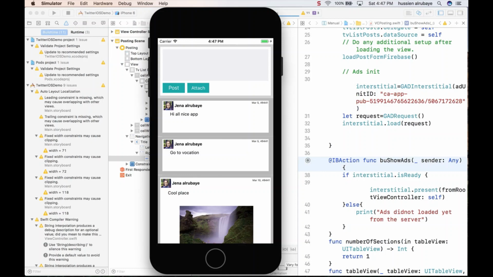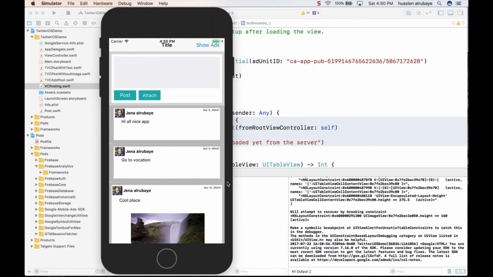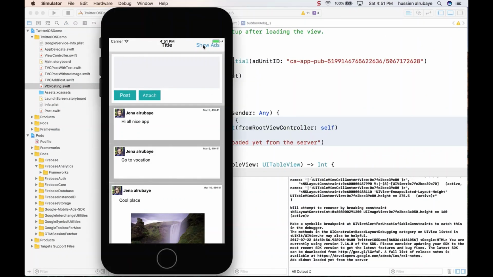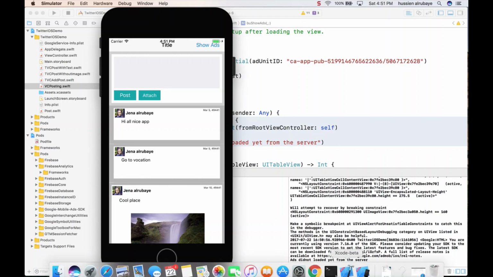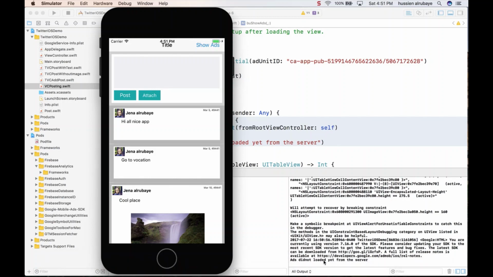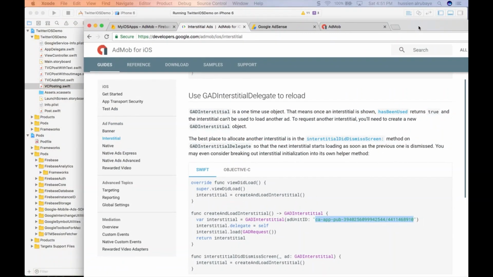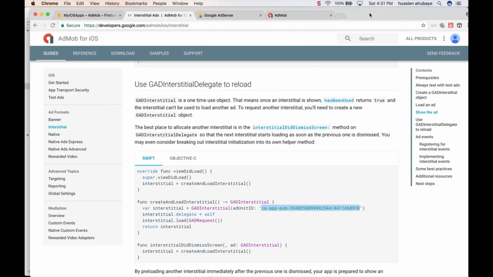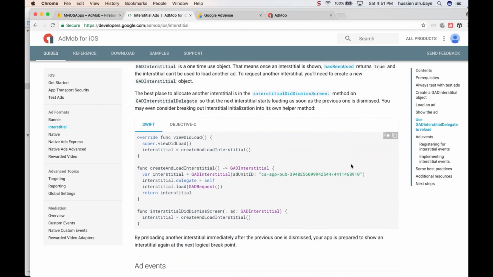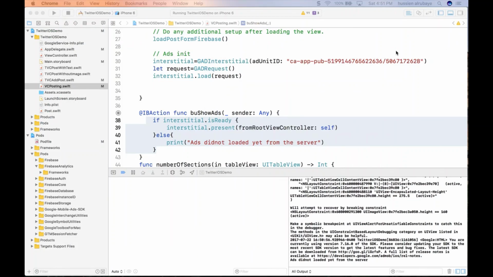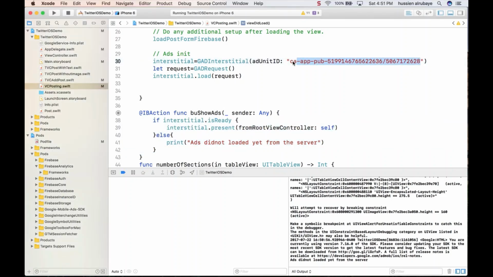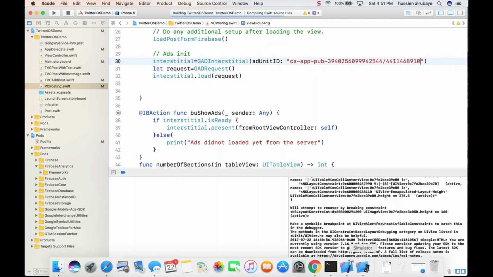So let's wait and see. Here we go. After a while, it shows me the screen. Now if I click, I have to be able to see the ads. See, it says the ads did not load yet from the server. This happened because you just created new ads and they need 24 hours before you can use them. So you could use the ads code from Google for testing. Just take that code and replace it with this one, and you should be able to see the ads now, because it should work.